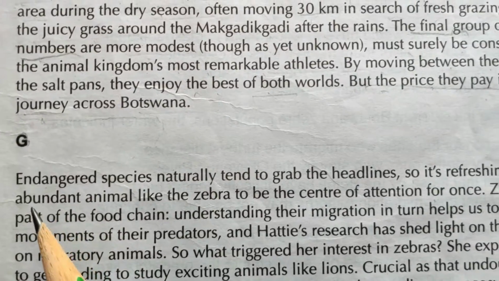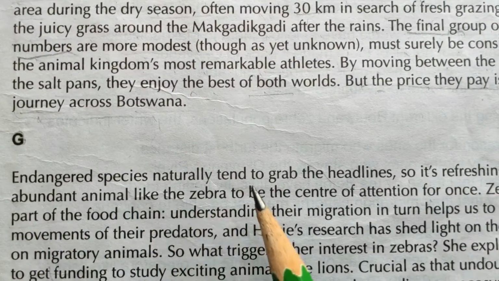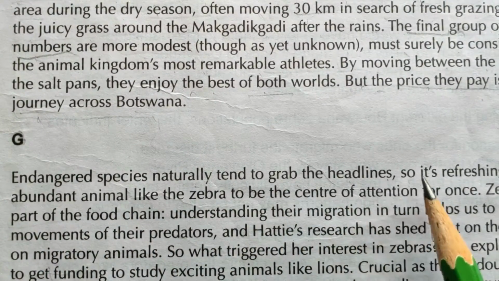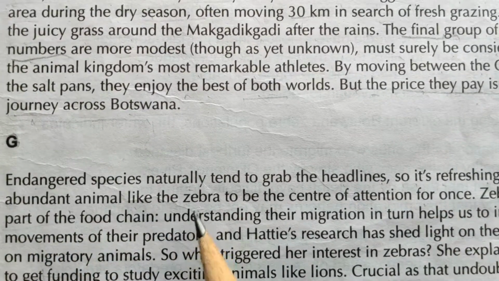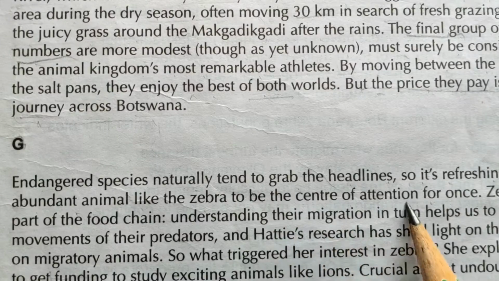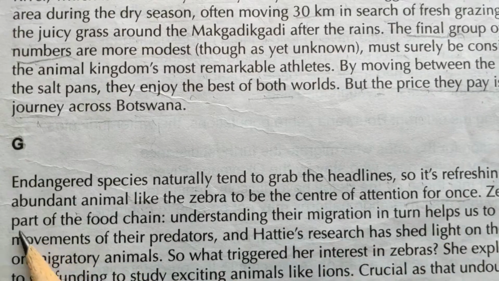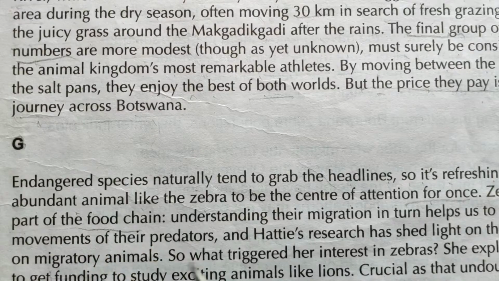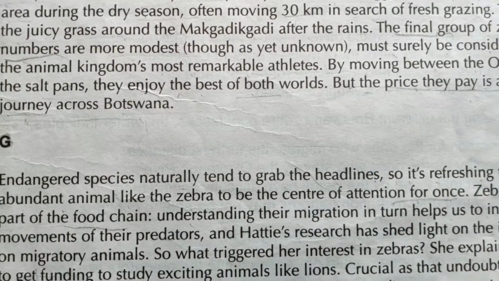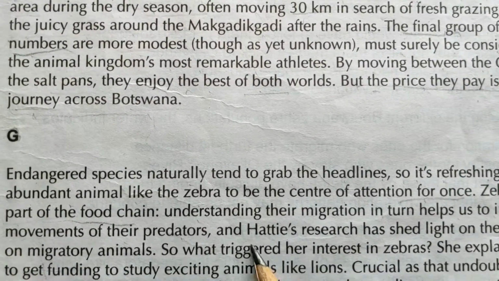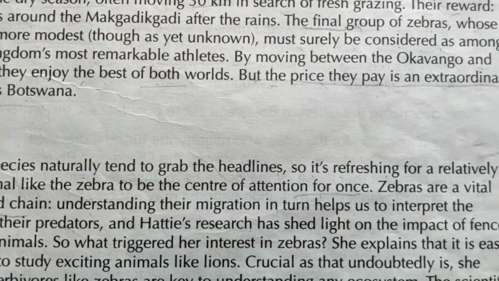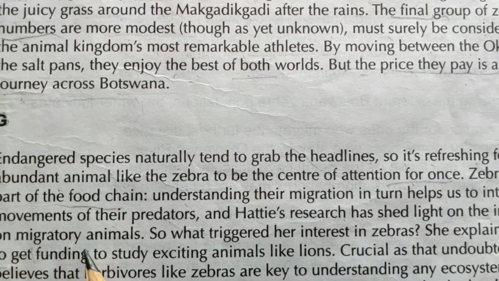Okay, last but not the least question. Endangered species naturally tend to grab the headlines, so it's refreshing for a relatively abundant animal like the zebra to be the center of attention for once. Zebras are a vital part of the food chain. Understanding their migration in turn helps us to interpret the movements of their predators, and Hattie's research has shed light on the impact of fences on migratory animals.